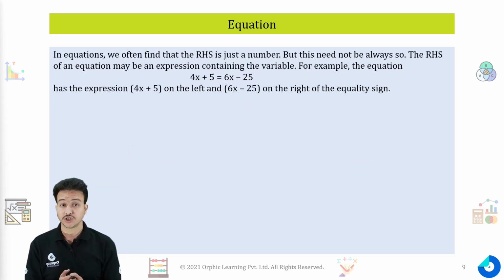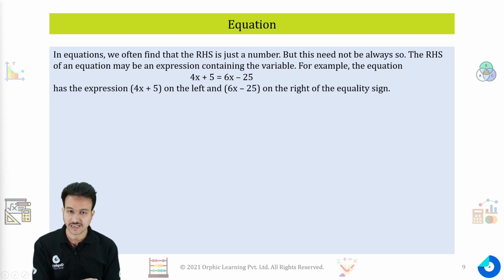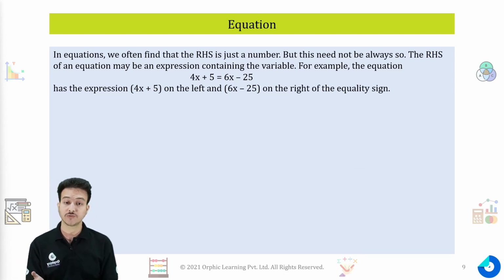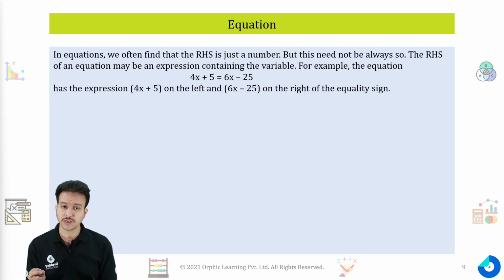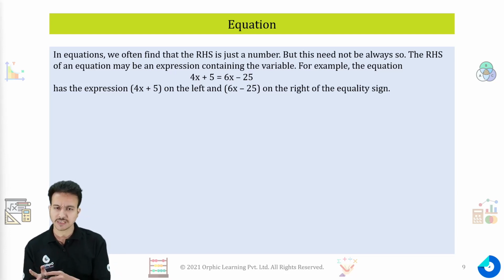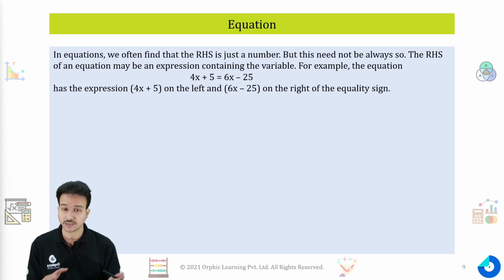Now, in an equation, we often find that the right hand side is just a number. We see two examples: 4x + 5 = 65 and 10y - 20 = 50. In both equations, the right hand side is just a number, that is 65 and 50, but that's not always the case. In an equation, it is possible that both sides have a variable in them. For example, 4x + 65 = 6x - 25.